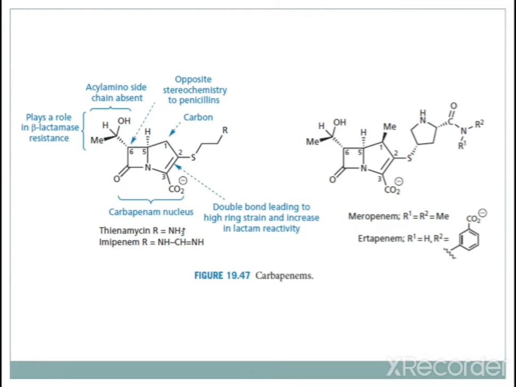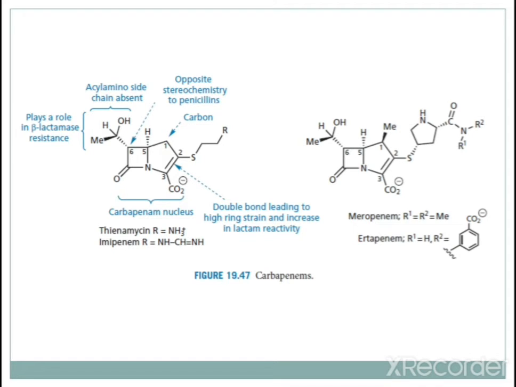Also in this case the acyl amino side chain is absent. You can see a hydroxyl group, OH, has been substituted. In case of penicillin and cephalosporin there is an acyl side chain, but in these carbapenems the acyl amino side chain is absent, and there is an alcoholic OH kind of fragment. This plays a role in beta lactamase resistance.